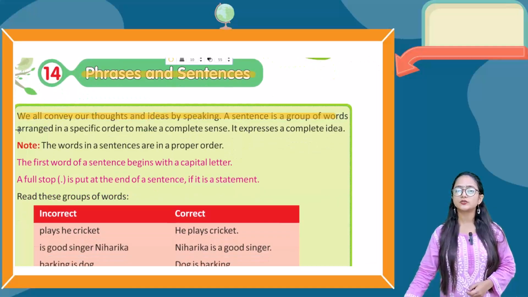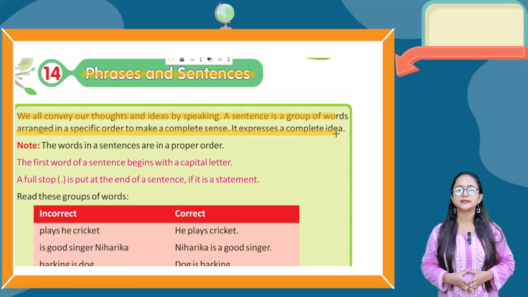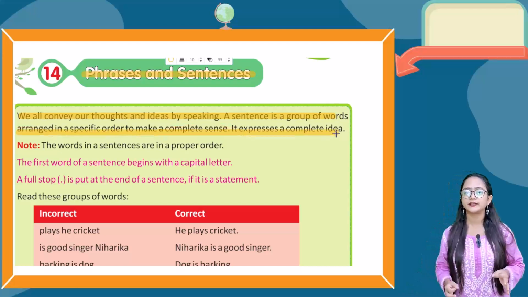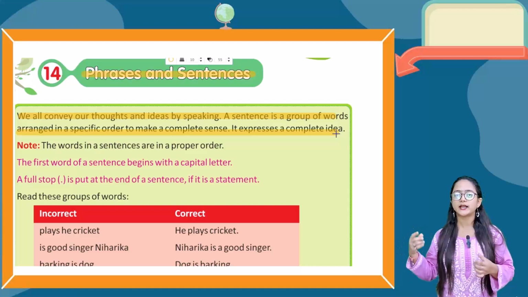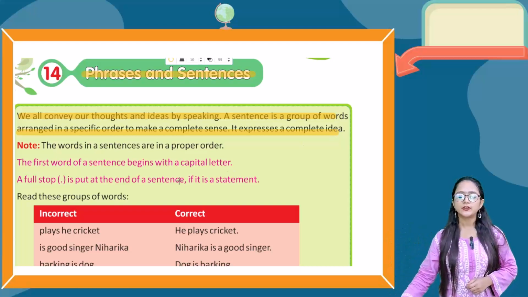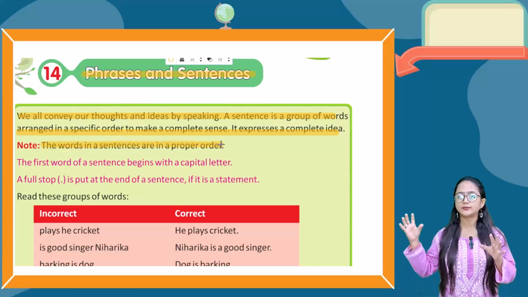A sentence is a group of words arranged in a specific order to make a complete sense. It expresses a complete idea. So basically, sentences are groups of words which, when combined, make a complete sense. That's why it is known as a sentence. Okay, now before going further, there is a note. The words in a sentence are in a proper order. They are always in a proper order.